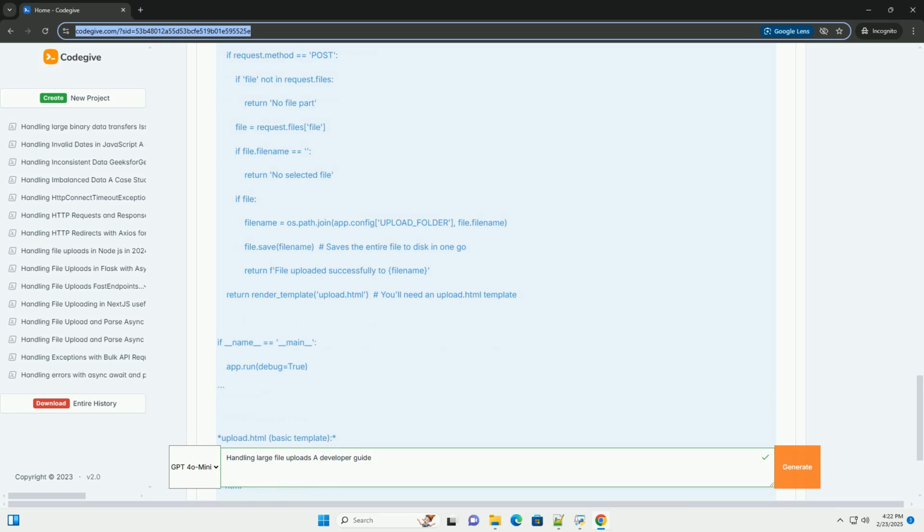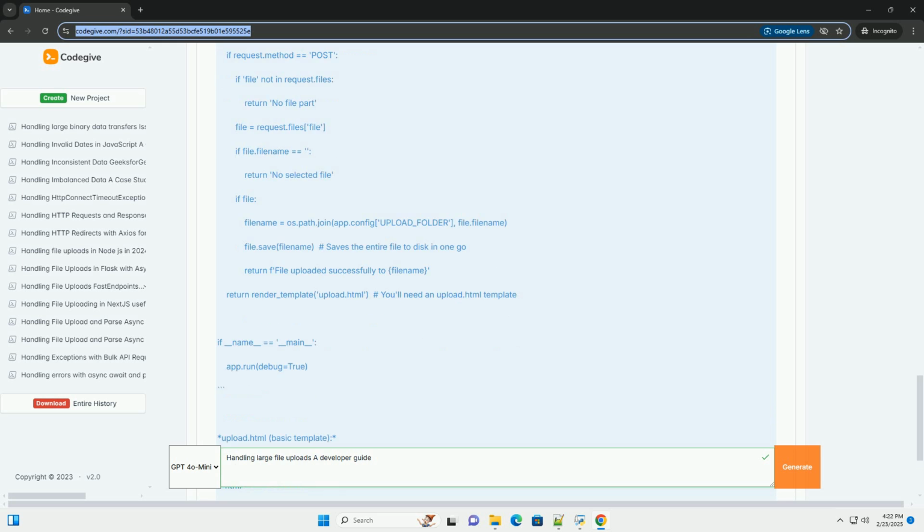The server accesses the file data as a stream using request.stream. The server reads the stream in chunks using request.stream.read(4096). The server processes each chunk as it arrives. In this example, we're simply printing the length of the chunk, but you could perform any desired processing. The server can also send data back to the client as a stream using a response object with a generator function. Important considerations.